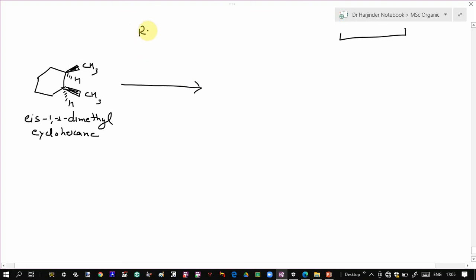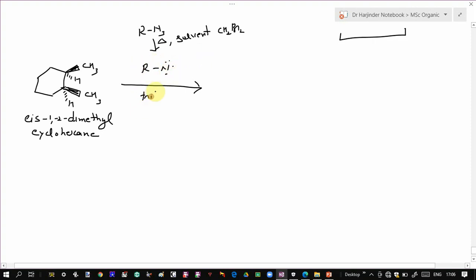Suppose we take an azide and carry out the thermolysis of the azide in presence of a solvent, say dibromomethane, which acts as the solvent. And as we know, when the reaction is carried out in presence of solvent, you get triplet nitrene.